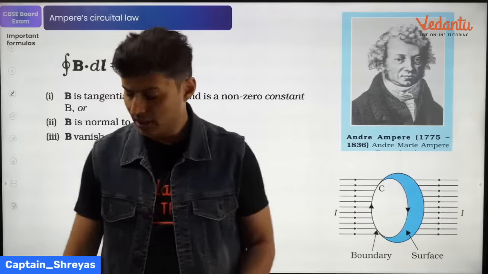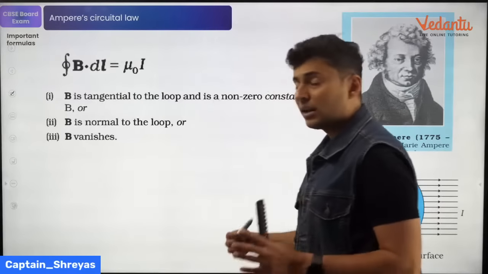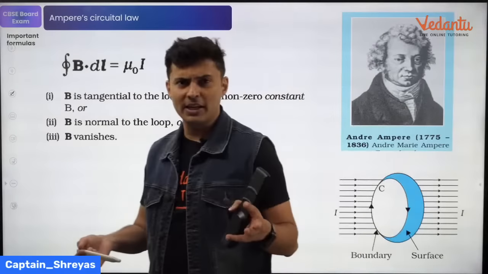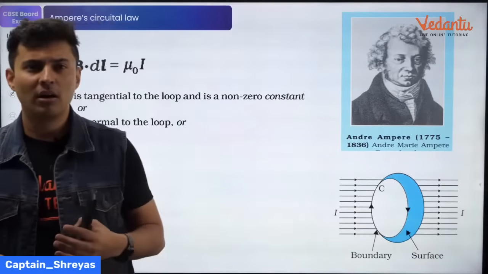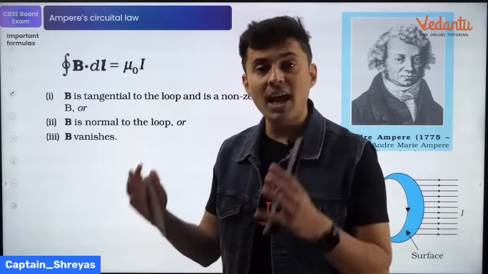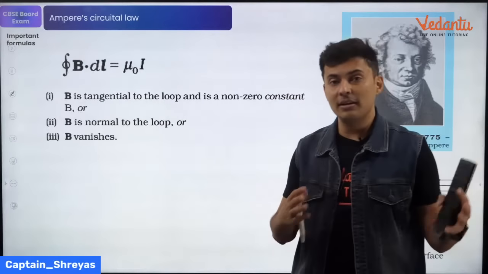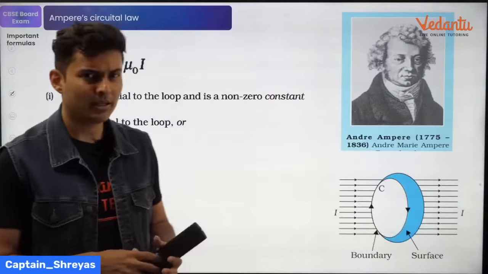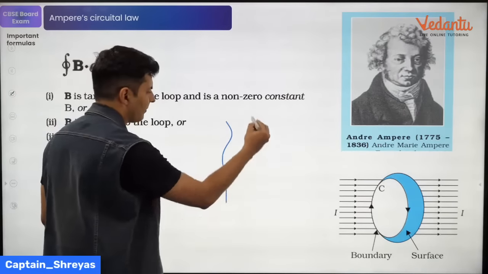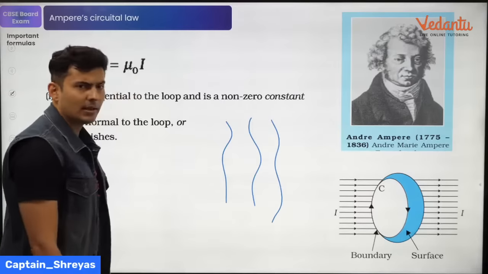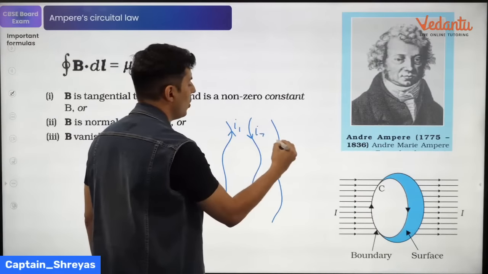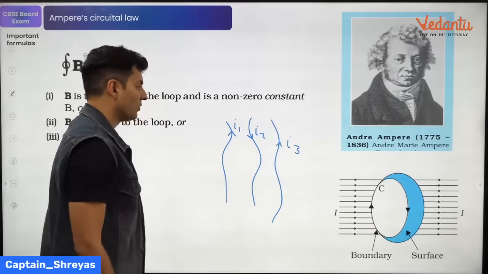Next important thing is basically your Ampere's law, because using this you can find the field for different geometries. Like you had Gauss law for finding the electric field of different geometries, here you have Ampere's law to find the magnetic field of different geometries. What does Ampere's law say? In the exam, you can show some wires carrying some current, I1, then maybe I2, then maybe I3, and so on and so forth.